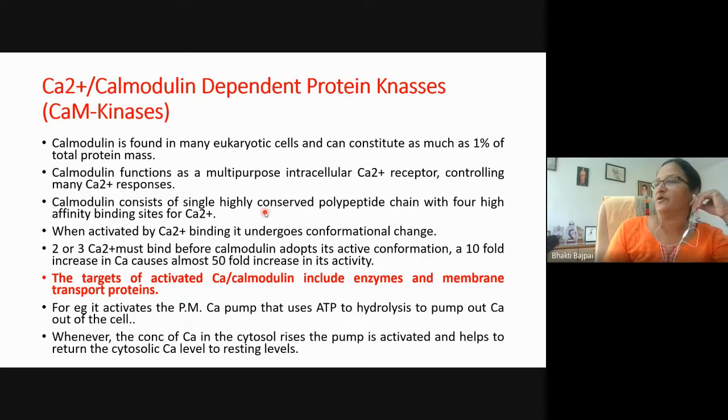Now another type of protein kinases are called the CAM kinases. They are activated in the presence of calcium ion and calmodulin.